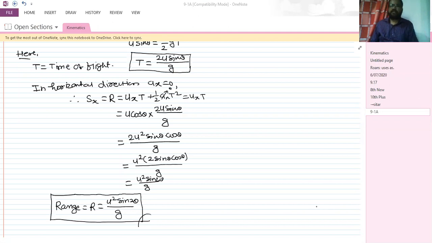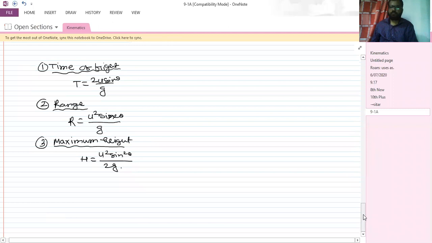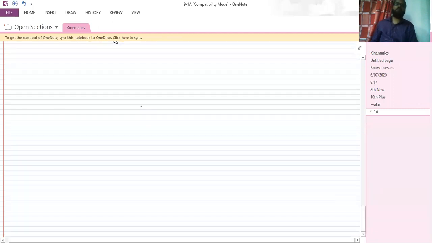Yes, in the horizontal direction, theta will be equal to 0. That is the horizontal projectile which we have. Yes, I'll send this in the group. Don't worry. Okay. So these three formulas are very important. Now we'll see what is the equation of projectile. So write it down now.